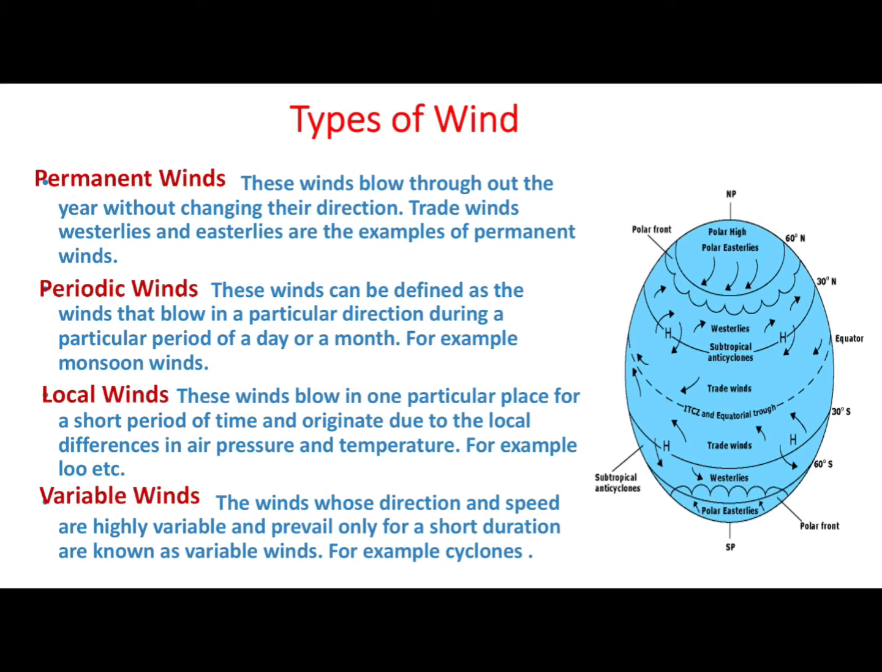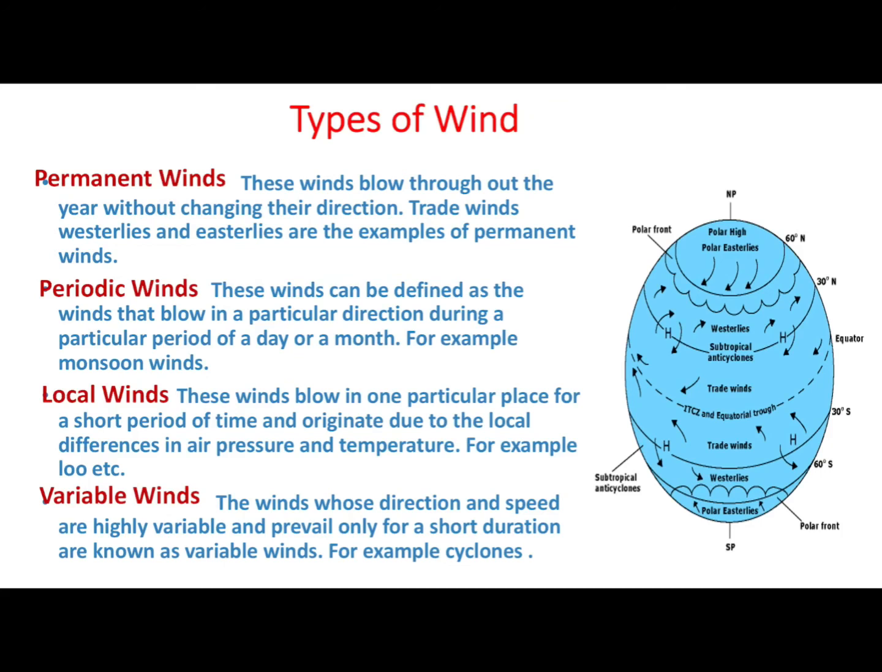Permanent winds, as the name suggests, are permanent. These winds blow throughout the year without changing their direction. For example, trade winds, westerlies, easterlies, etc. Next is periodic winds. These winds can be defined as the winds that blow in a particular direction during a particular period of a day or a month. For example, monsoon winds. These winds bring rainfall in India.